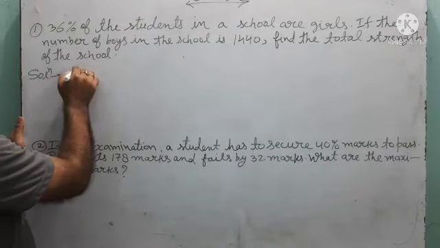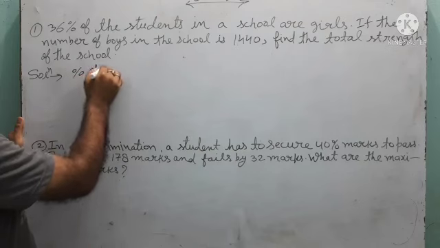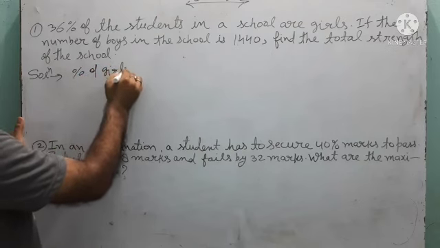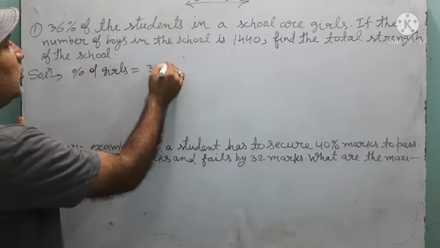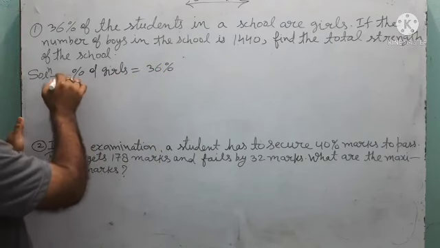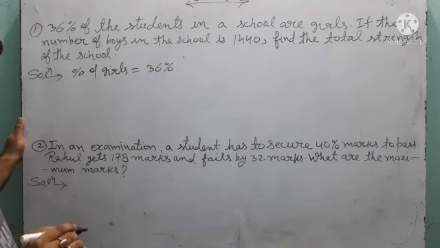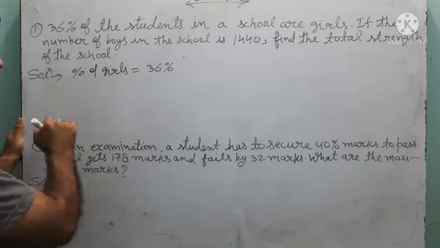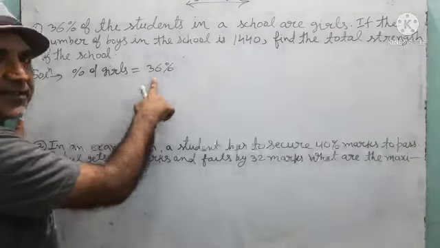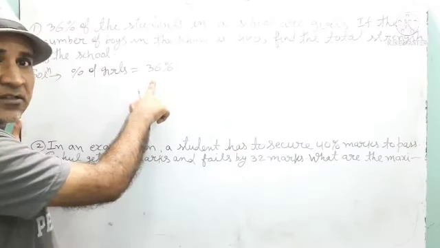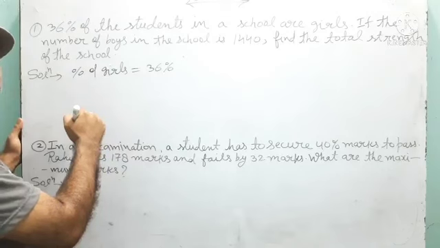It is saying that the percentage of girls is equal to 36. This is given in your question. So children, from here you can see that if 36% are the girls, then what will be the percentage of boys?